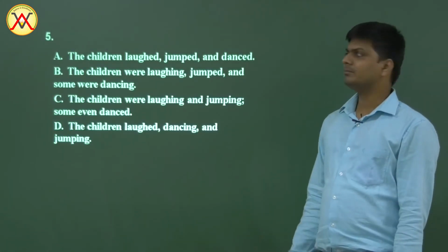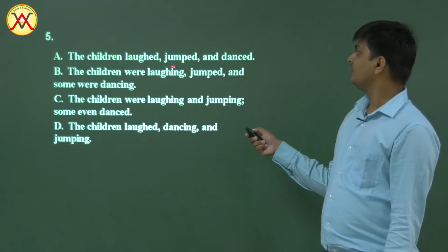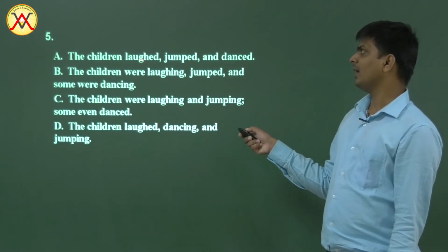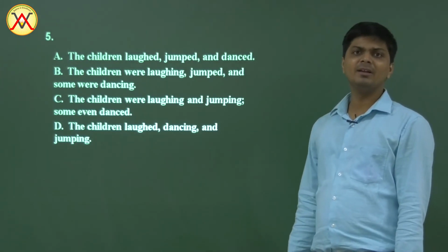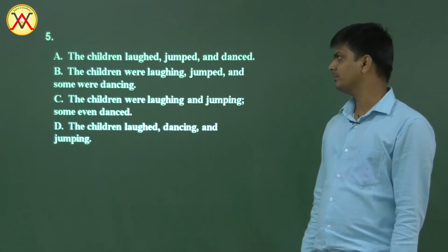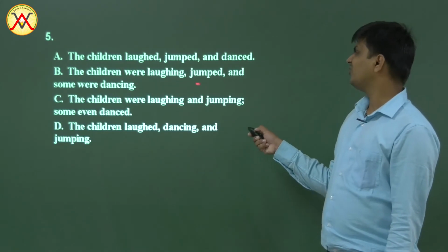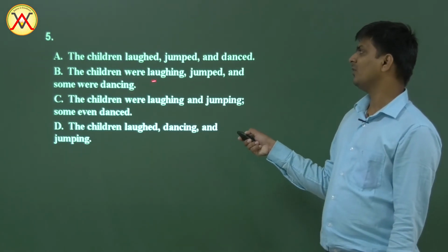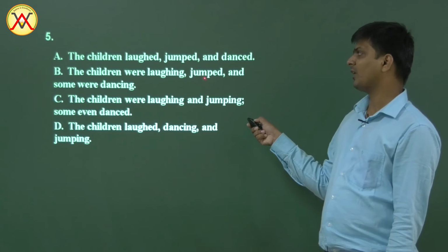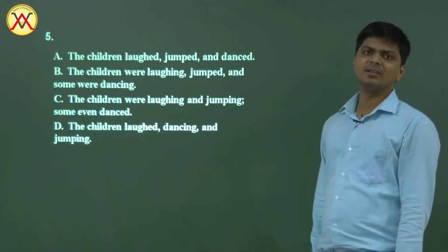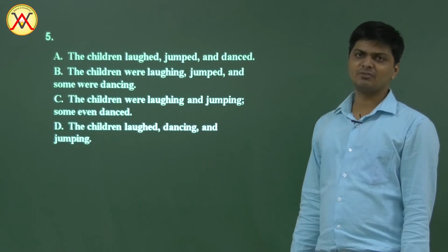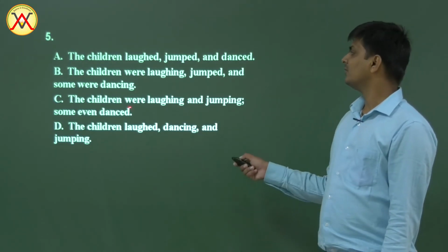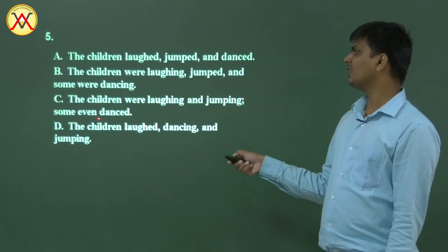Question number 5. The children laughed, jumped, and danced. Here we have second form, second form, second form. It should be the right one. However, let's examine the other ones also. The children were laughing, jumped, and some were dancing. Well, here we just have laughing, and here we have second form, and here some were dancing. A complete clause. It's a violation of parallel structure. It's wrong.